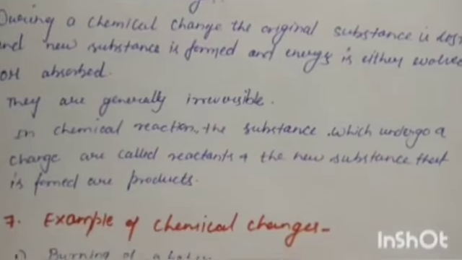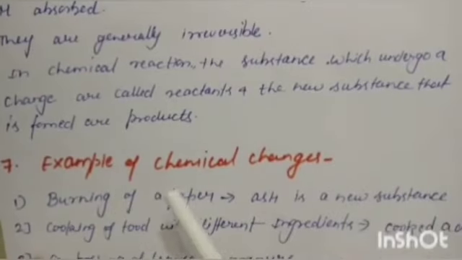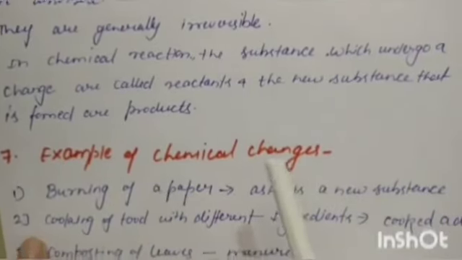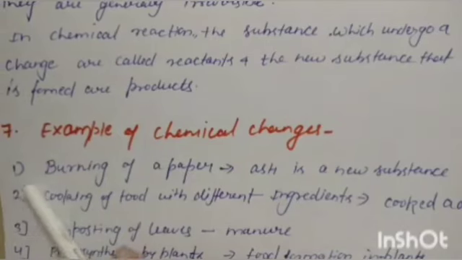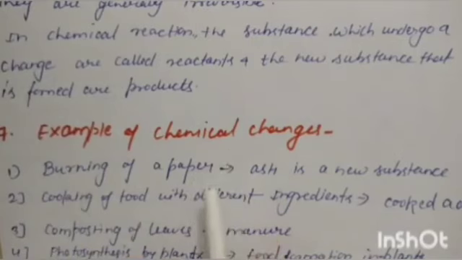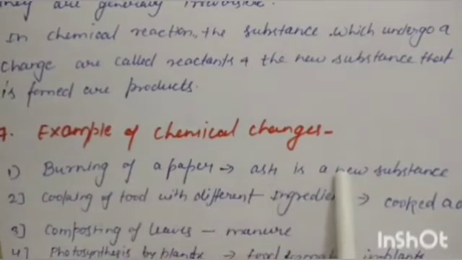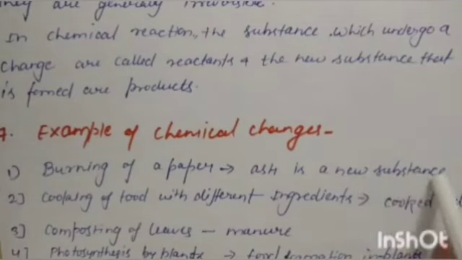So the last topic of this chapter is examples of chemical changes. The first example of chemical change is burning of a paper. In chemical changes, always a new substance is formed. Here in the burning of a paper, ash is a new substance that is formed and some carbon dioxide is also released when we burn this paper.